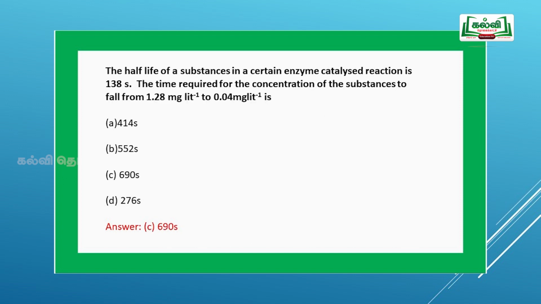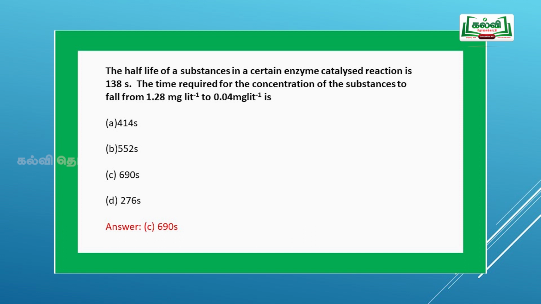Question number 4: the half-life of a substance in a certain enzyme catalysis reaction is 138 seconds. The time required for the concentration of the substance to fall from 1.28 milligram per liter to 0.04 milligram per liter is? In this reaction, they have given the half-life, T half. What do we have to do? We have to see that the concentration is decreased from 1.28 to 0.04. Hence, it's a first order reaction.